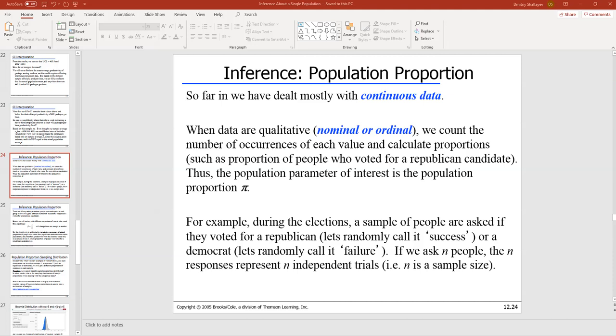So how are the results of the elections being judged? It's the majority vote, right? So let's say Virginia, 8.5 million people live here. Okay, well, not everybody is eligible to vote, right? Until a certain age you can't vote, but everybody who can vote in the state of Virginia is considered to be the population, right? And at the end of the day, every single vote is counted, and then we know at the end of the day, this is one rare situation actually when we do have access to the population data at the end of the voting process, right?